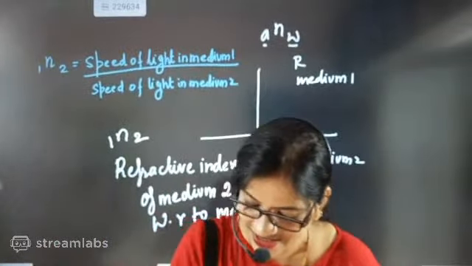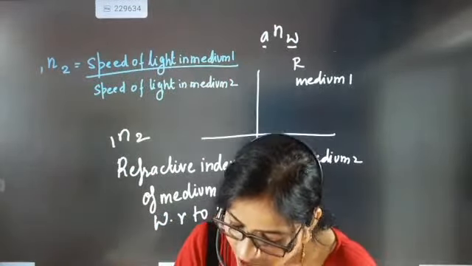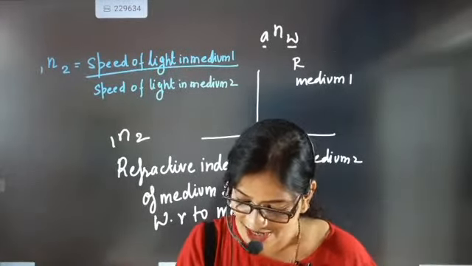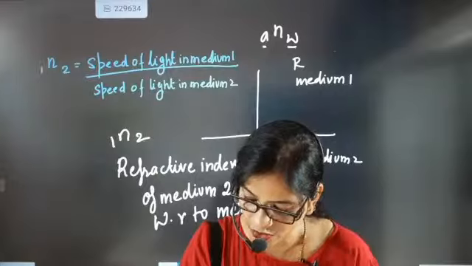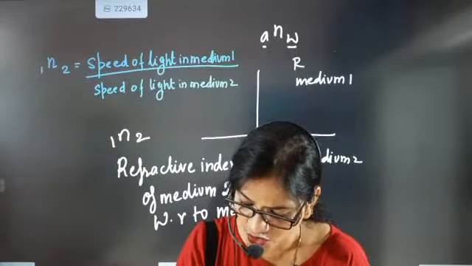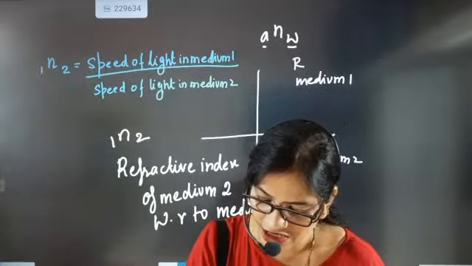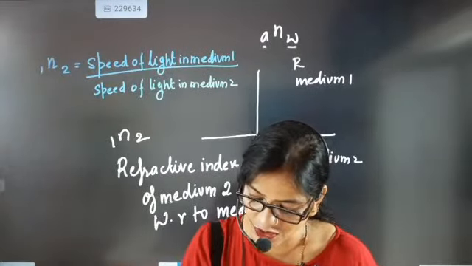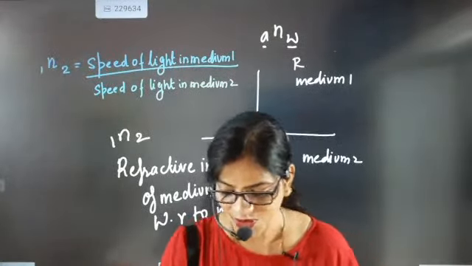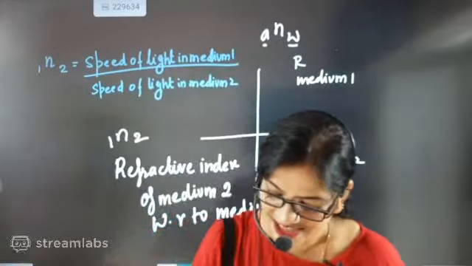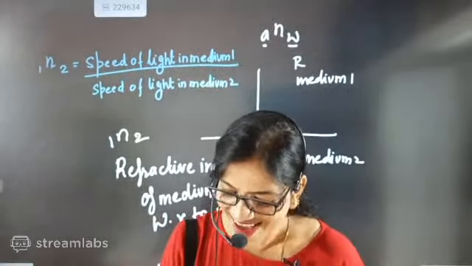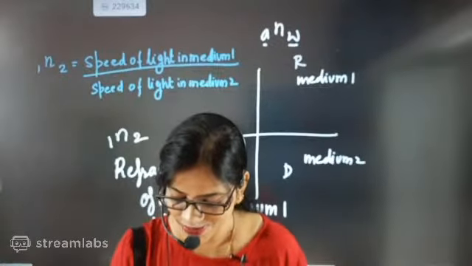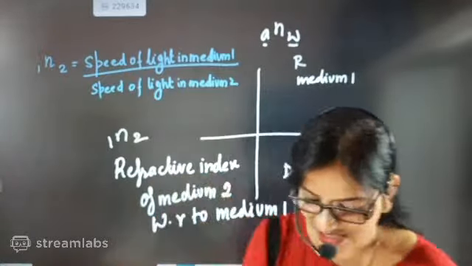And let's see who has written this answer. First, Kamya has written refractive index of water with respect to air. Absolutely correct, Logita. Refractive index of water with respect to air, absolutely correct. Kavya, Janani, water with respect to air. Super. Hey, what happened, beta? Akash, so refractive index of water with respect to air. That is absolutely correct, beta.